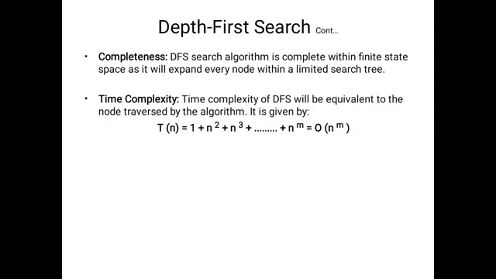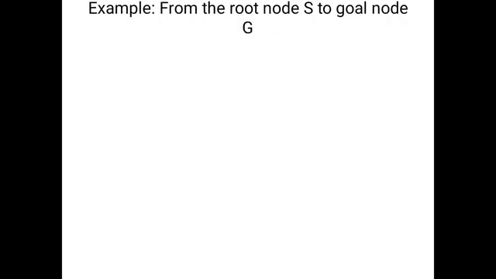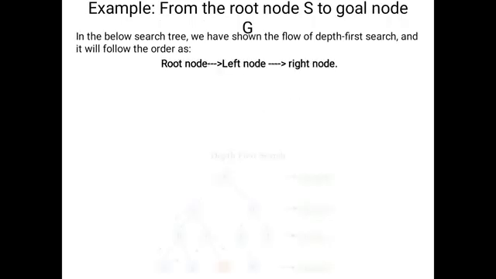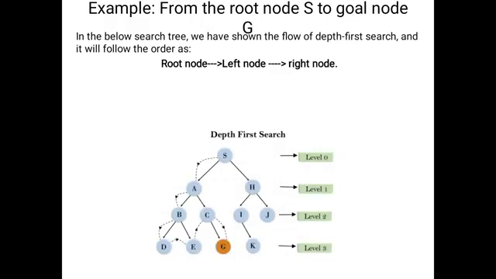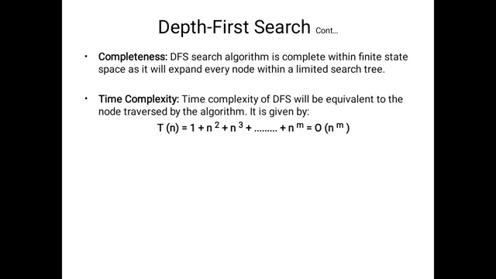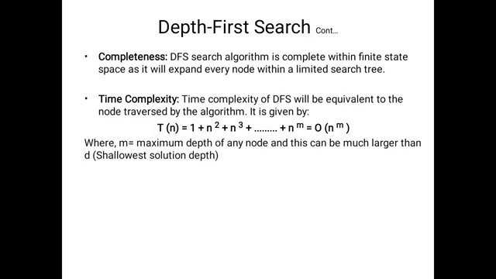Coming to the time complexity, at the root node only one child node is available. That's why in the recurrence relation I will consider 1. Next n square, n cube, and so on, n power m. Actually in level 1, please observe the diagram. In level 1 we have a possibility of n nodes. In level 2 we have a possibility of n square, like that. That's why here we will consider the recurrence relation as 1 plus n plus n square plus n cube and so on up to m levels. That's why n power m.